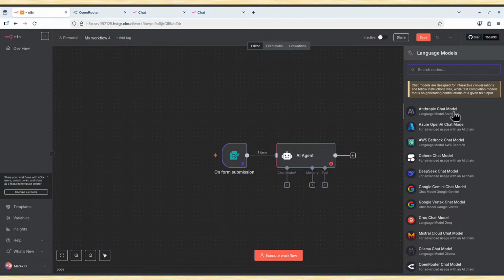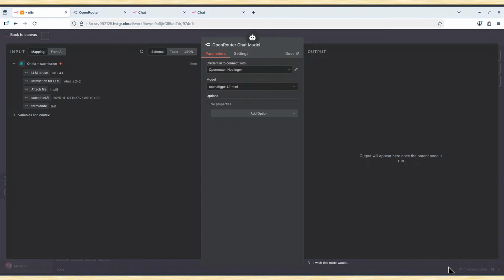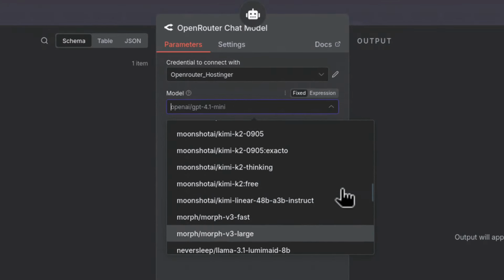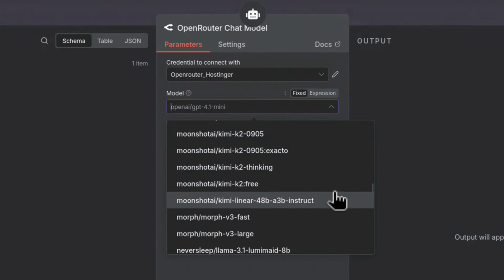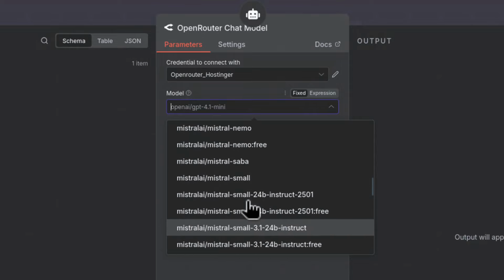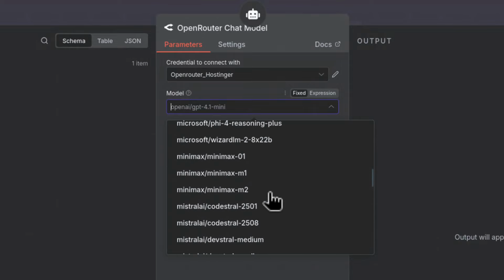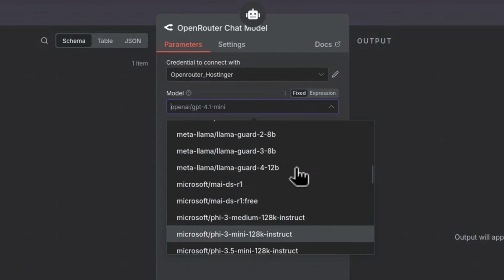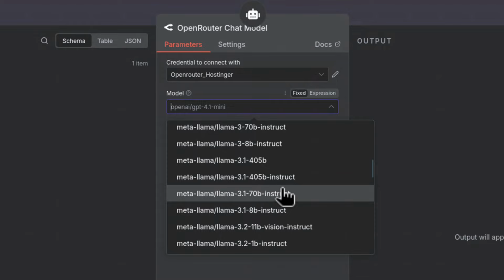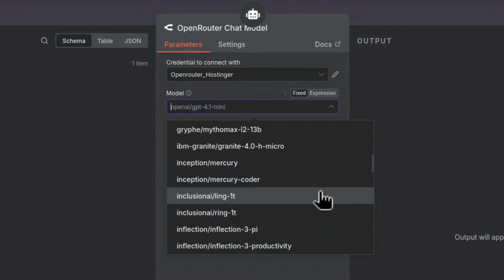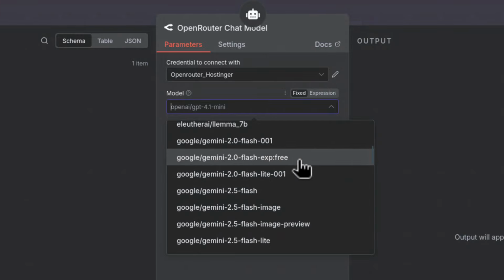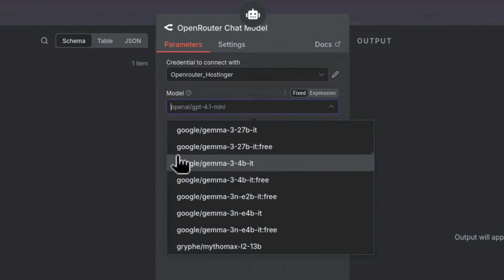And you can choose like Anthropic, specific ones, Google Gemini, DeepSeek, but I would highly recommend going to that OpenRouter chat model instead, because OpenRouter will give you access to all LLMs, even the ones that you've never heard of, like Kimi, Mistral, really good one, Minimax, loads, like Llama from Meta. You've got loads and loads. Google Gemini, look at that, how many of them, just from Google.